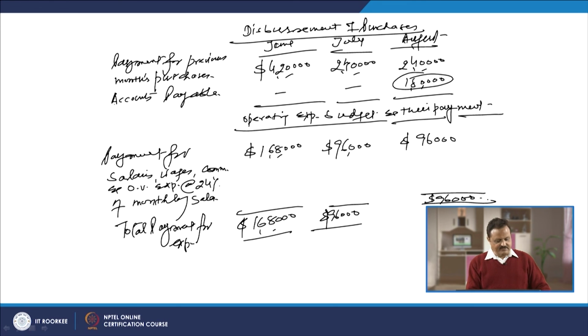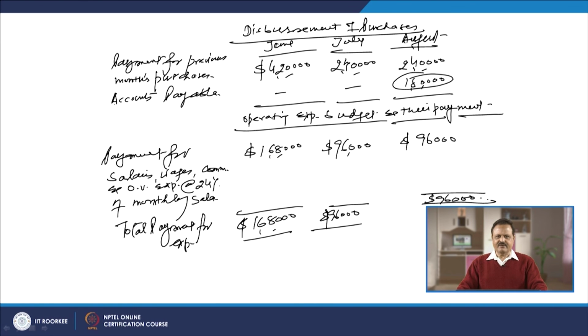We are going to show this information at different places and on different accounts. The total income and expenses will be shown in the profit and loss account, and then we will prepare the cash budget and then the budgeted balance sheet. There are two components of the financial budget: the cash budget and the budgeted balance sheet.